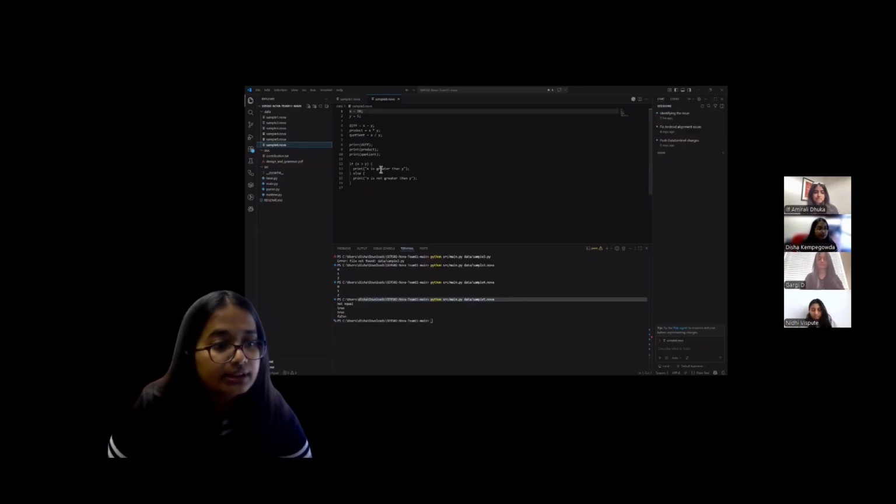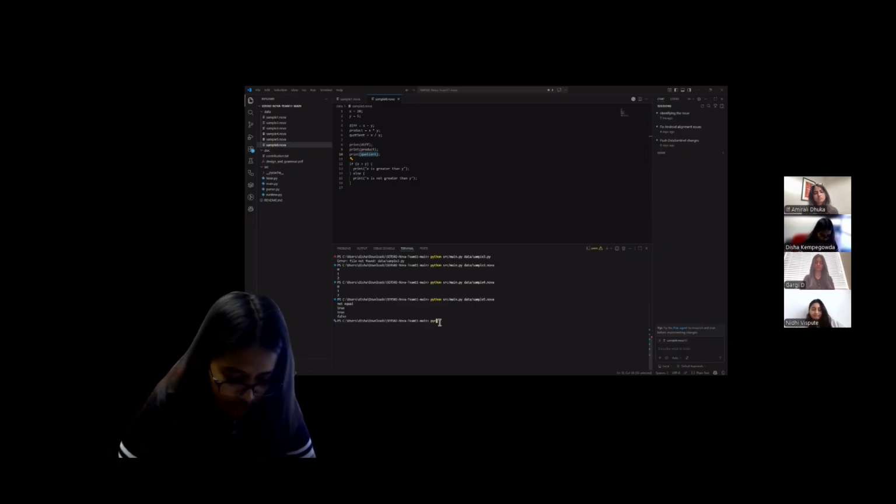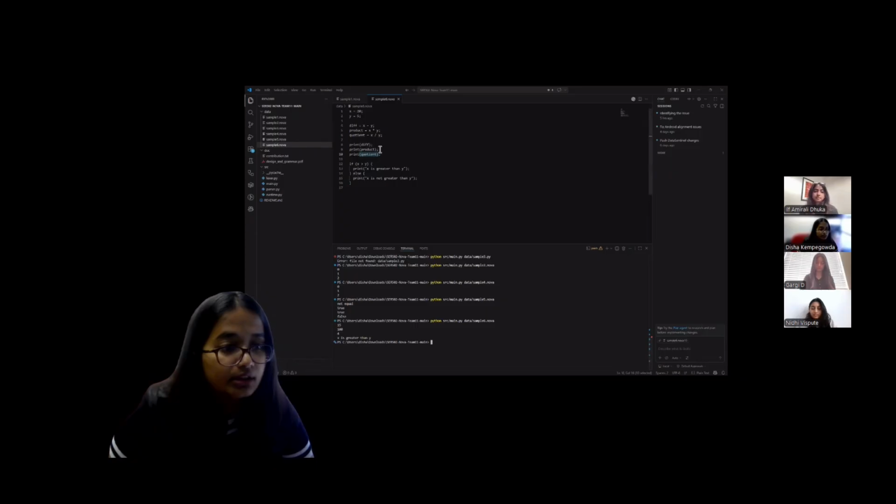We have whether it is greater than or equal to, and whether it's greater than, and we also get the operators like subtraction, multiplication, and division for this. So we have assigned x as 20 and y as 5. If we run the sample, we get the difference as 15, the product as 100, and the quotient as 4, and we also get the value that x is greater than y.